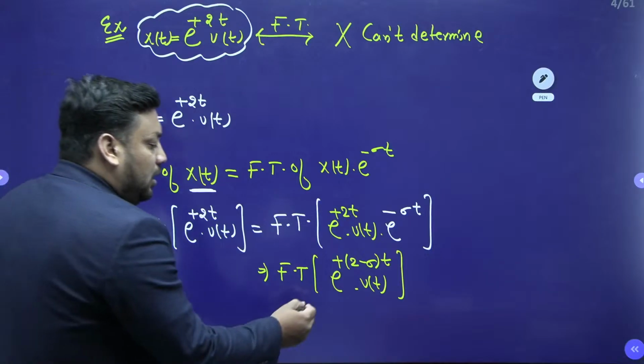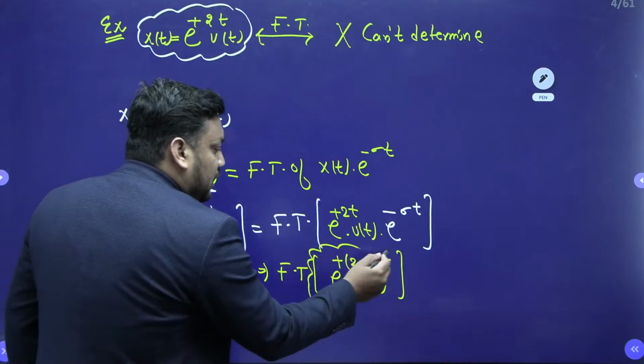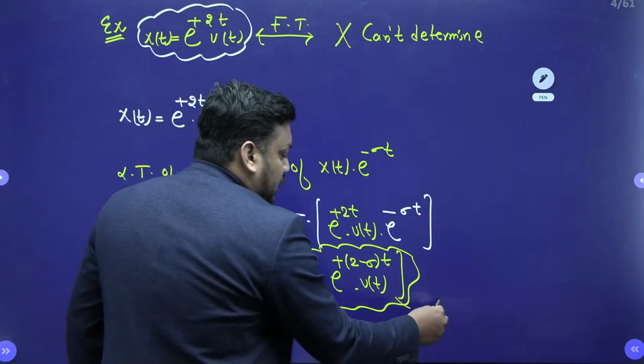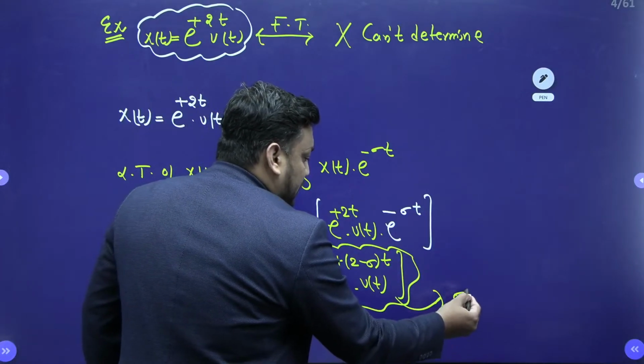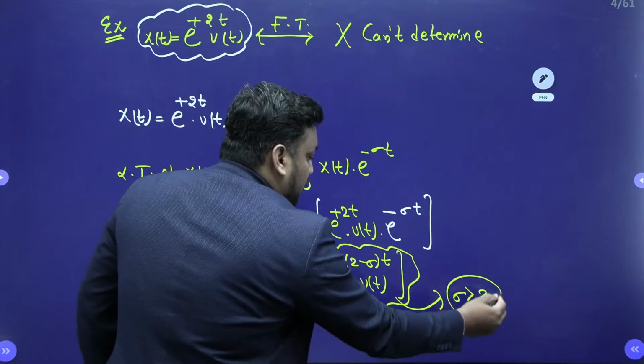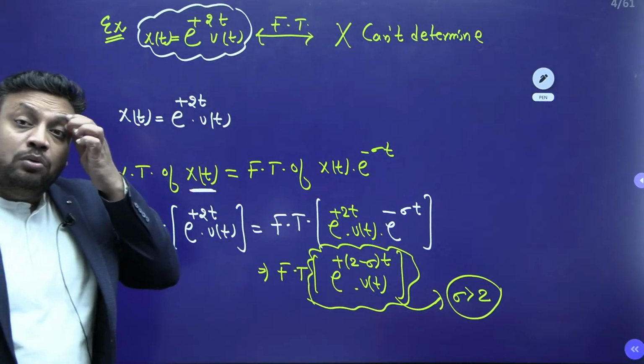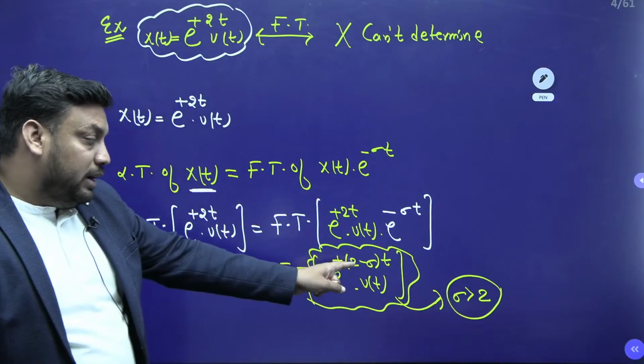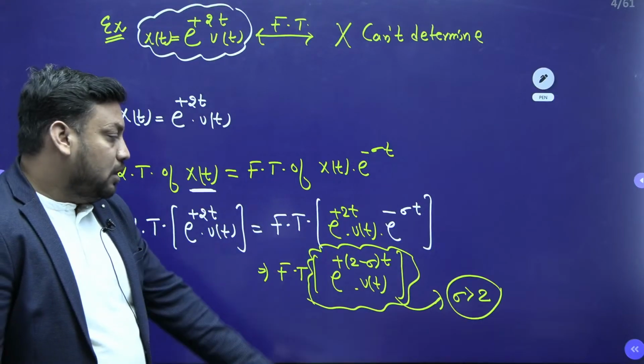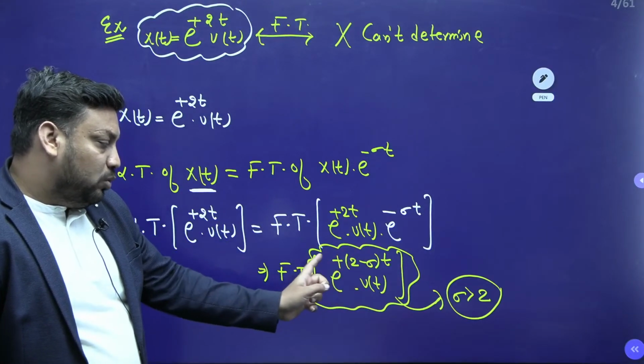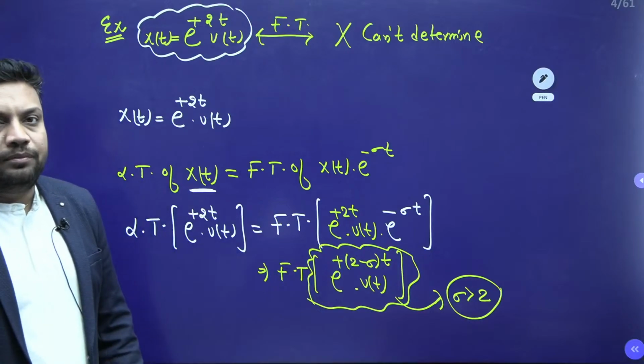Now tell me, beta, the Fourier transform of this signal, if my sigma is greater than 2. Come on. If I take the sigma value greater than 2, Purushottam, then tell me, is the Fourier transform possible or not?